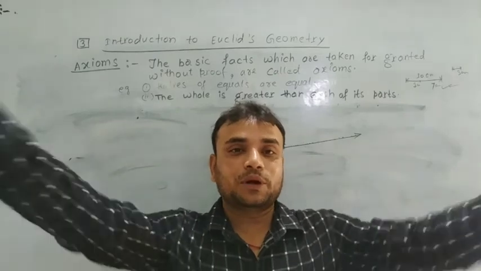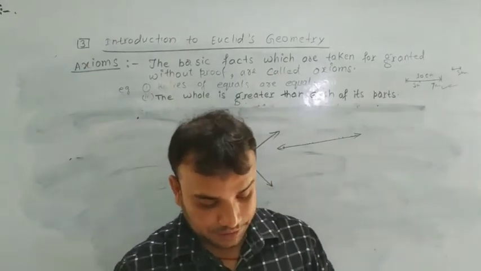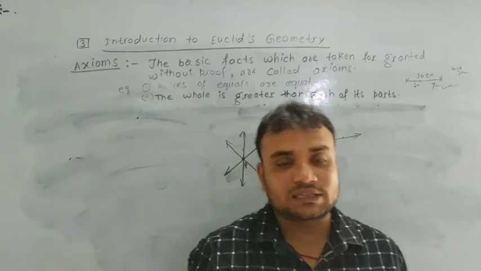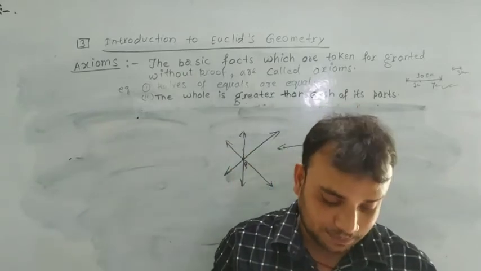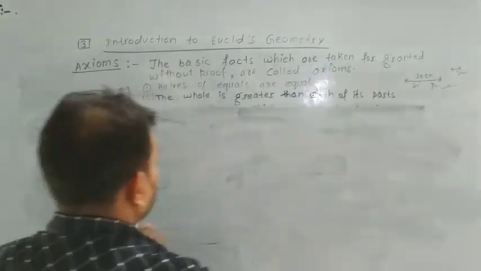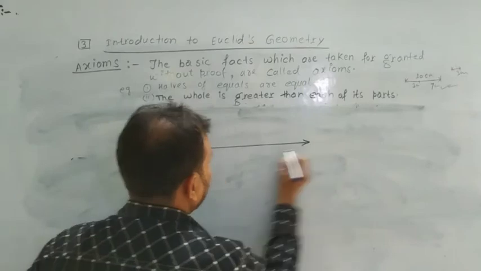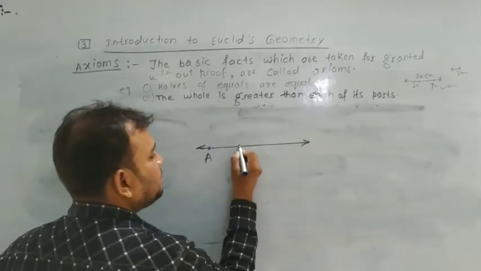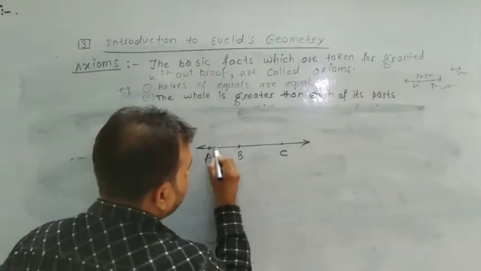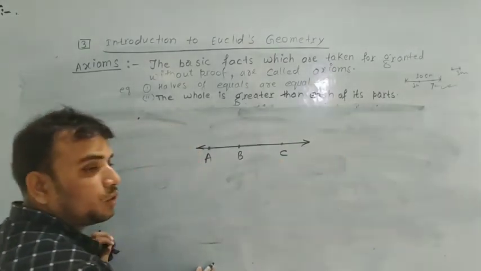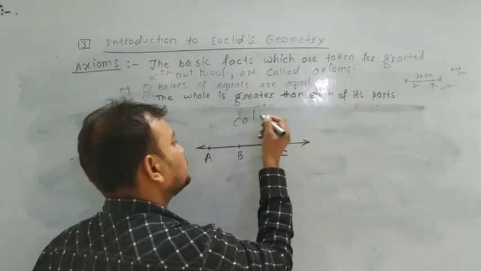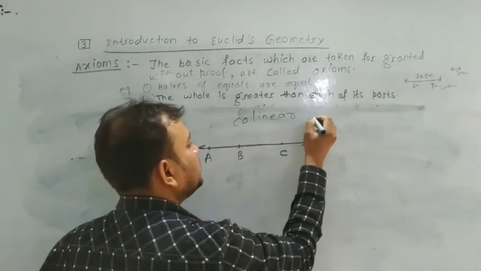Now, very important topic is collinear points. Dear students, if three or more points lie on the same straight line, they are called collinear points. If A, B and C are three points on a straight line, they are collinear.